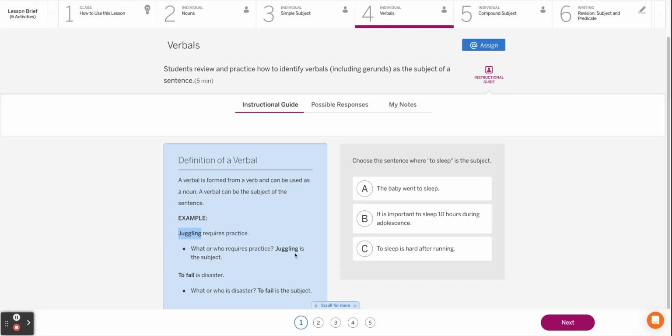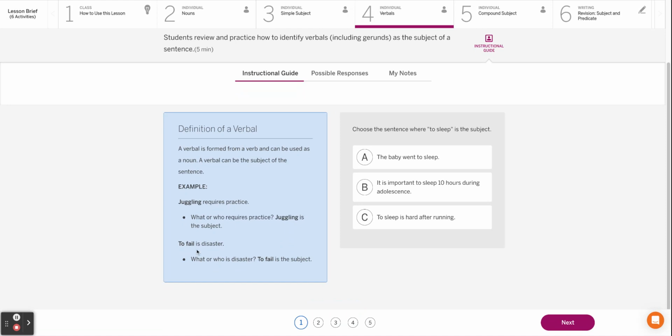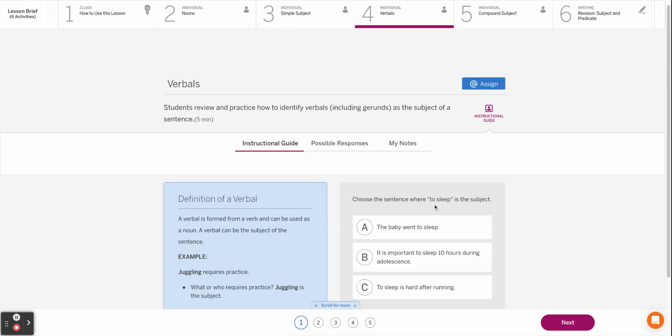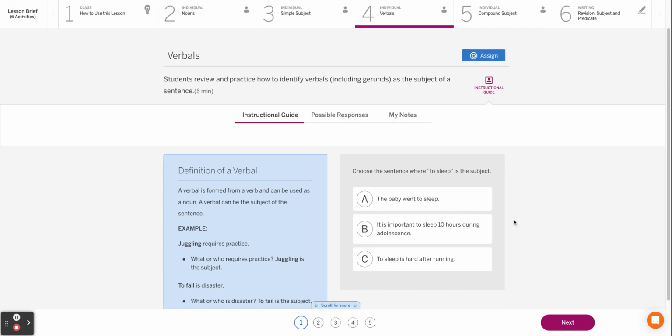So who or what requires practice? And practice is our action, right? So what is the action? Juggling. Juggling requires practice. To fail is a disaster. Who or what is a disaster? To fail. So choose the sentence where to sleep is the subject.